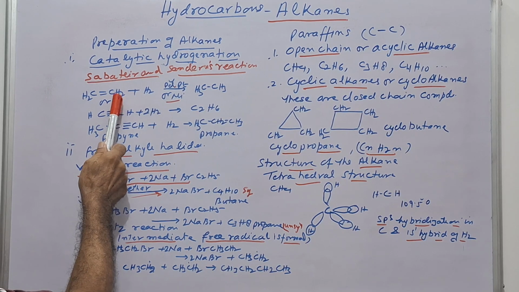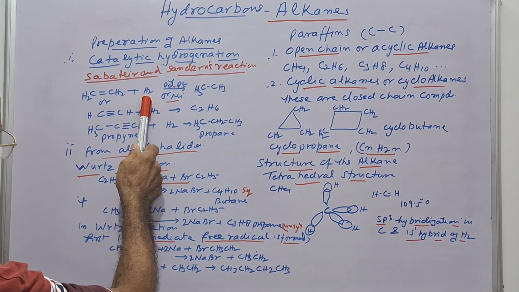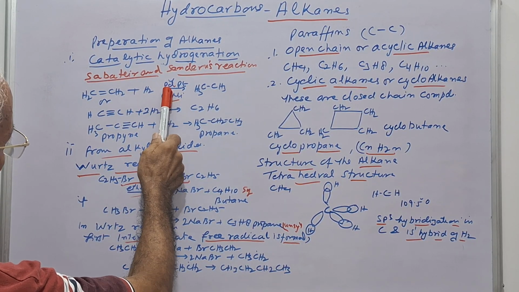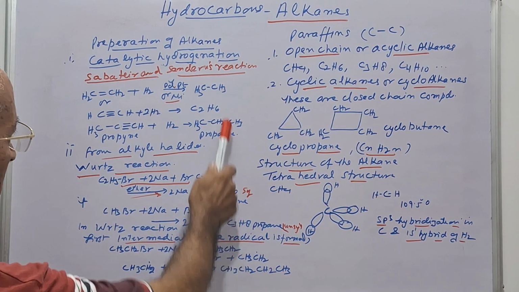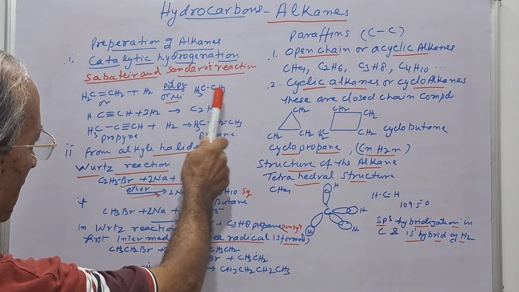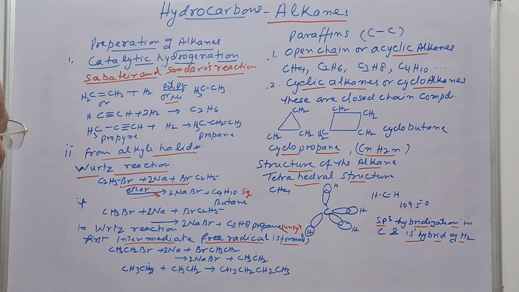CH2=CH2, that is ethylene, reacts with hydrogen in the presence of palladium, platinum or nickel as a catalyst. Addition of hydrogen takes place and it forms ethane.